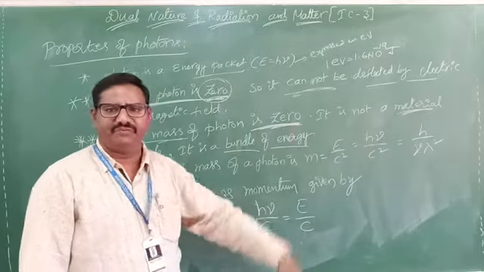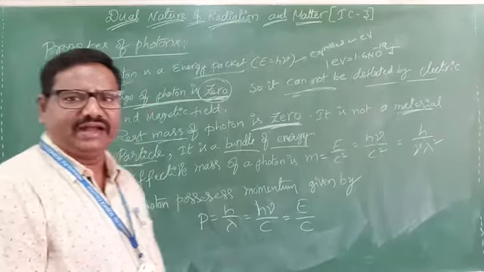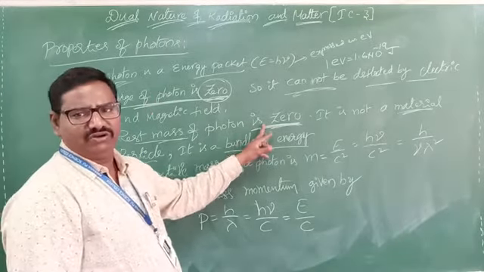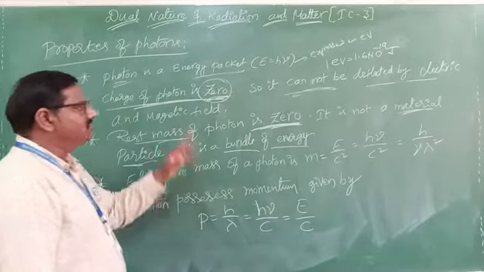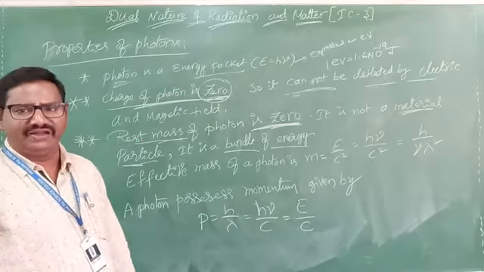It can also be a 1 PU question. The same concept they will ask at KCET level and NEET level. So what is the rest mass of photon? It is 0. What is the charge of photon? It is also 0. Clear? So charge will be 0, so it cannot be deflected by both electric and magnetic fields.